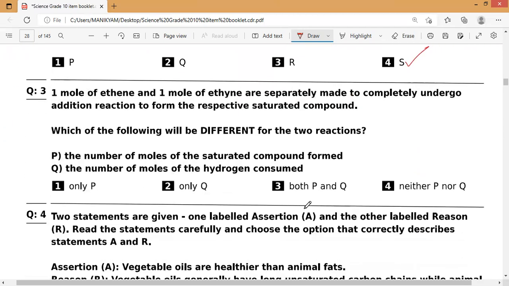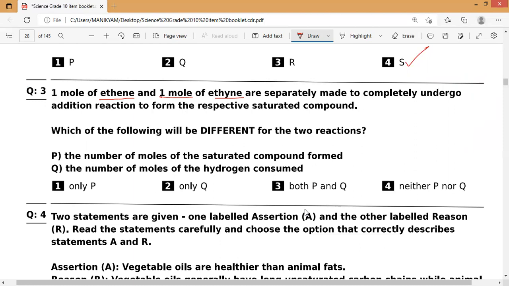Next, question number 3. 1 mole of ethene and 1 mole of ethane are separately made to completely undergo addition reaction. First of all, you might remember addition reaction from chapter 4, when we studied the chemical properties of carbon compounds.